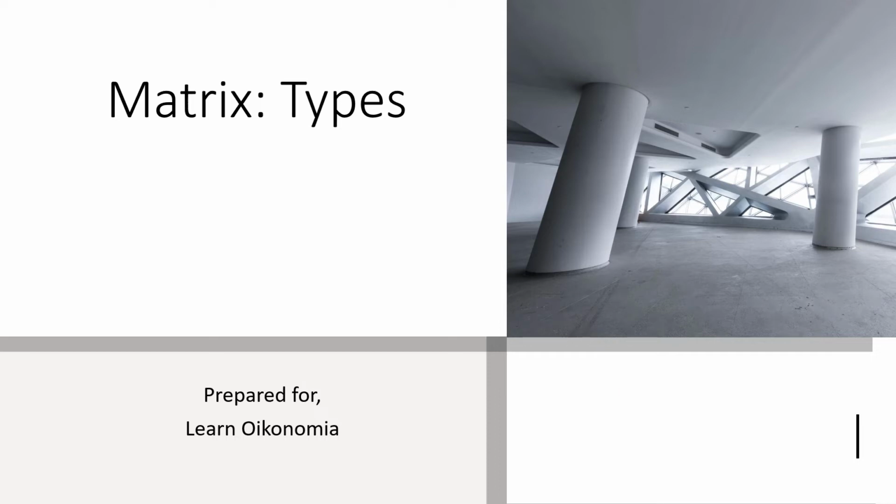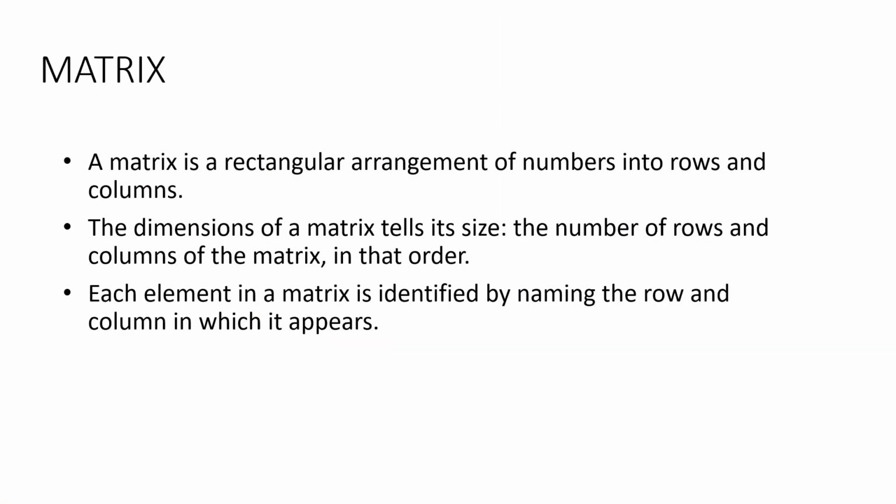In this video, we are going to look into the types of matrices. Before going into the types of matrices, it's very important to understand what a matrix is. A matrix is considered to be a kind of arrangement of numbers into rows and columns. To be specific, a matrix arranges numbers in a rectangular form so that we have some rows as well as columns. The dimensions of a matrix are always given with respect to its number of rows and its number of columns. Each element in the matrix can be identified by naming the row as well as the column in which that particular element appears.